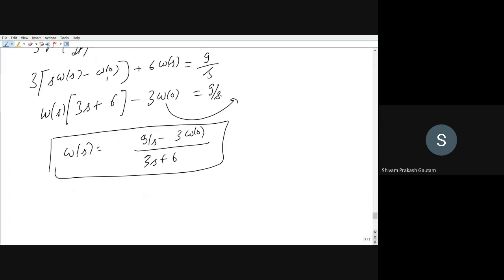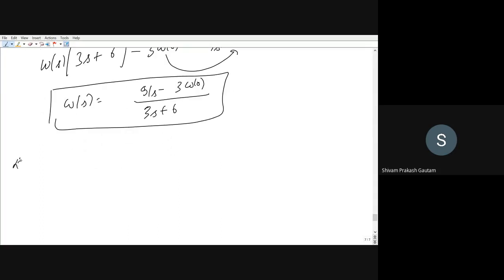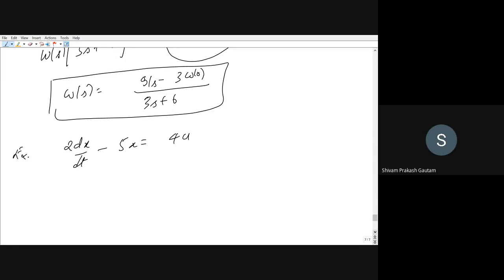This is the first example. Next example is 2 dx by dt minus 5x is equal to 4u. You have to take the Laplace transform of this ordinary differential equation. So this will be equal to, now I will directly write, 2 is outside. What is the Laplace transform of dx by dt? sX(s) minus x(0), minus 5 times the Laplace transform of x, that is X(s), is equal to 4 times the Laplace transform of u, that is U(s).